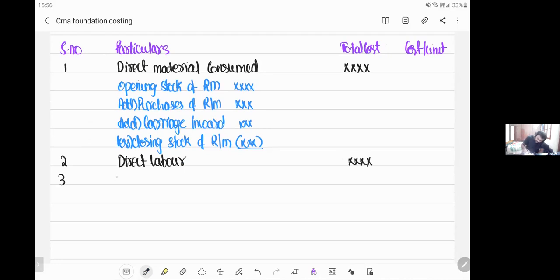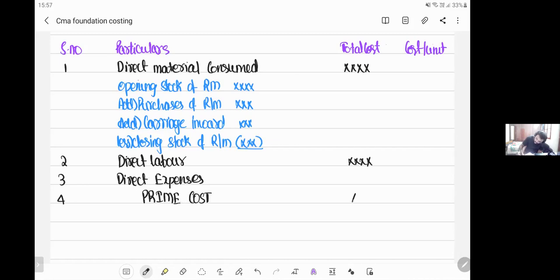After direct labor, we have direct expenses. Now, if I add direct material, direct labor, and direct expenses, I get something called prime cost, also called primary cost.